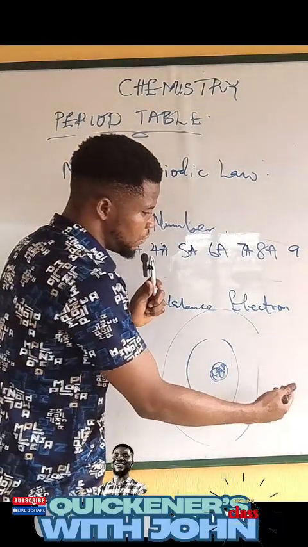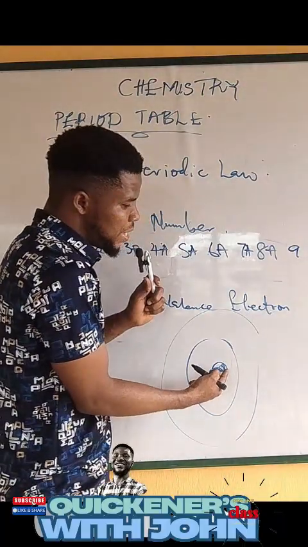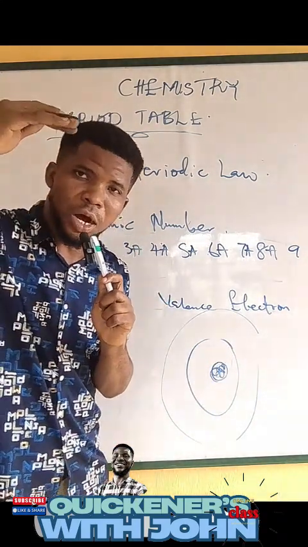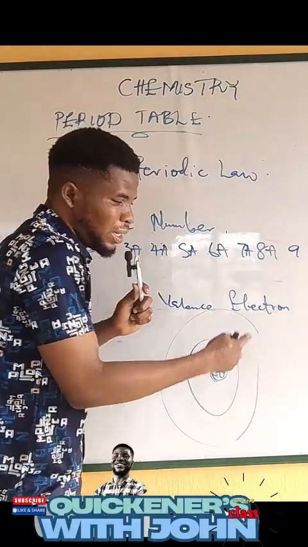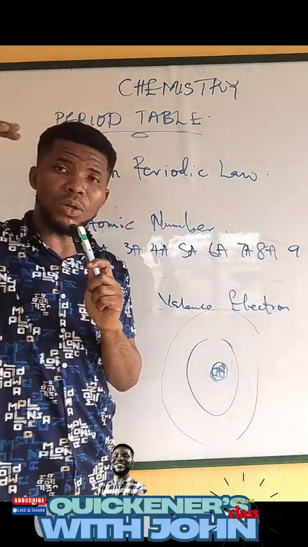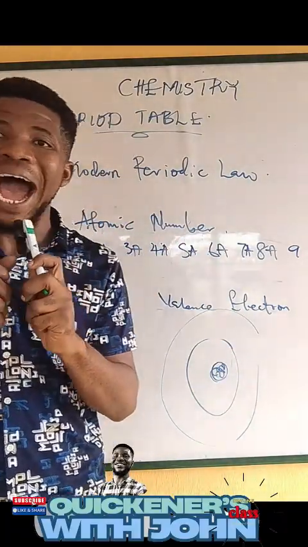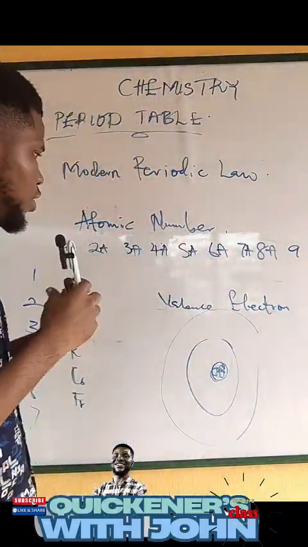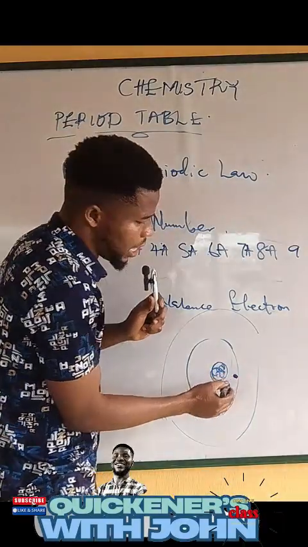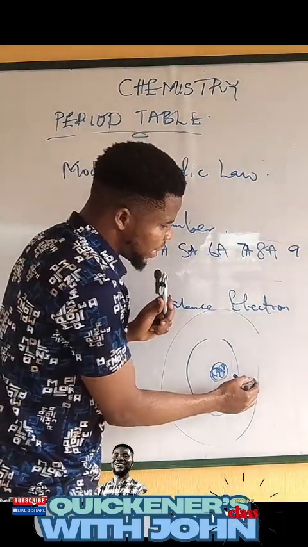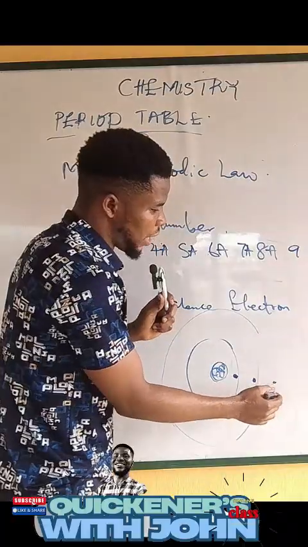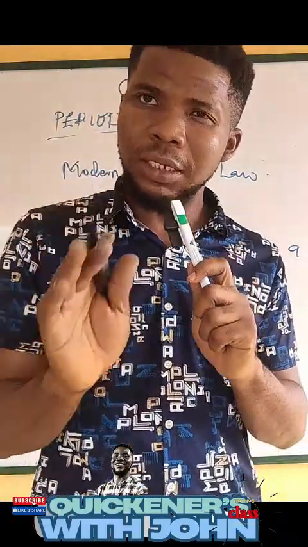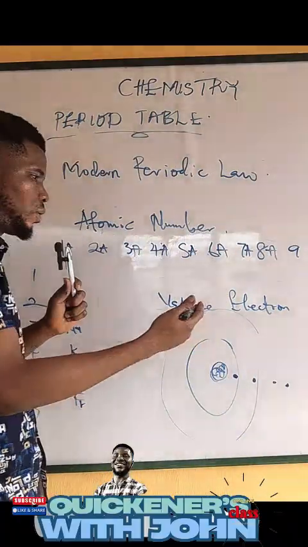There are different energy levels. So the electrons occupying different positions, or different distances between the nucleus and the orbit, have a particular amount of energy. You understand me? What that means is that the electron found here has different energy from the electron found here, and the electron found here. Are you getting me now? So we have energy levels.